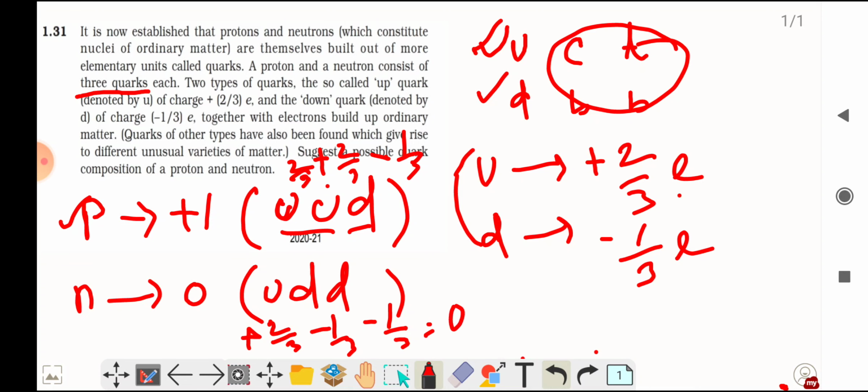So this combination, 1 up quark and 2 down quark, can combine to form a neutron of charge 0. So these two combinations are possible. We can suggest these two combinations for neutron and proton having this composition of up and down quarks.